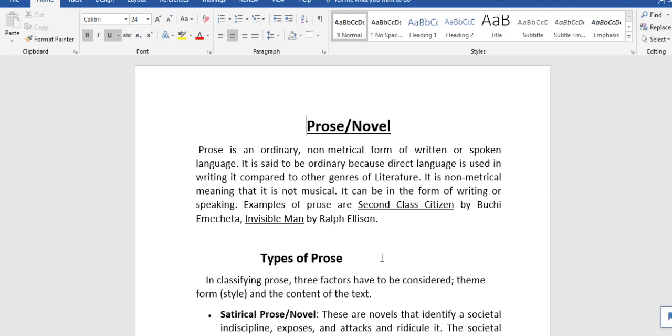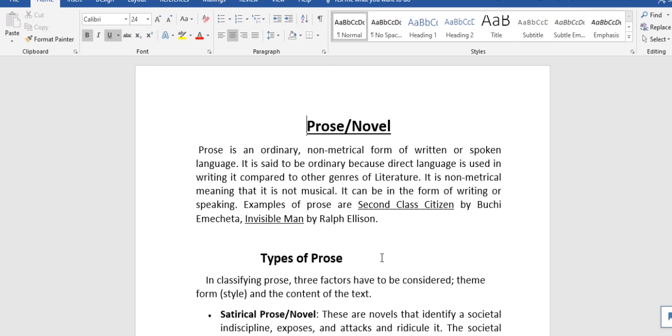That is why we say that it is an ordinary, non-metrical form of written or spoken language. That means it is written in an ordinary, direct language. At least you can read a prose text and understand it more easily than the interpretation of a poem.